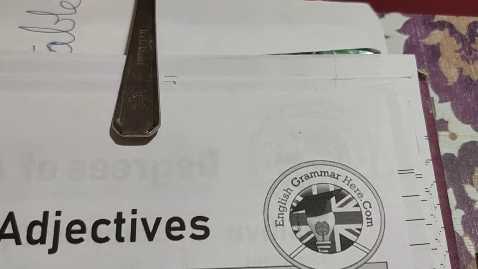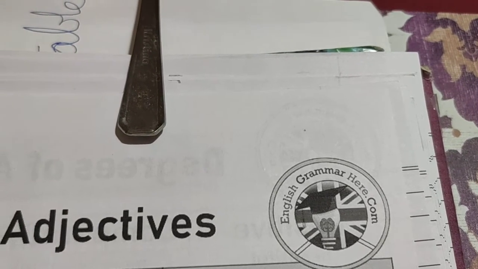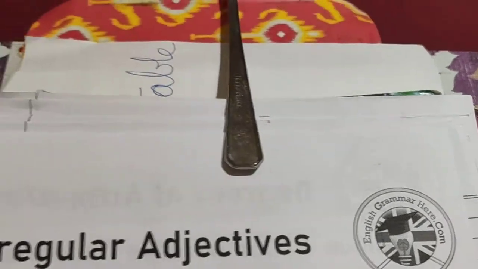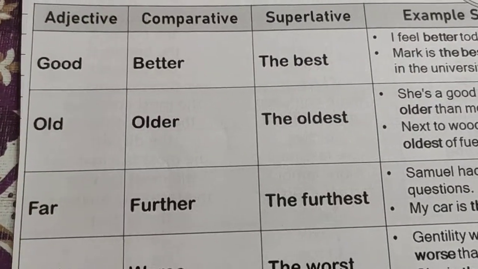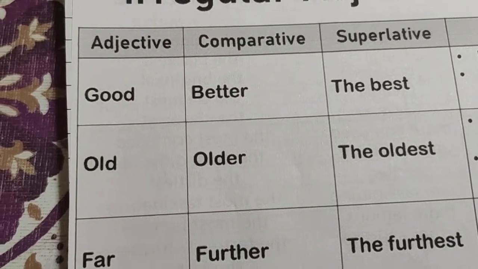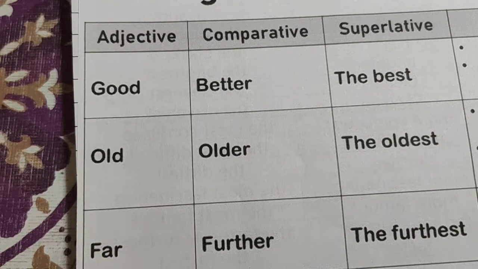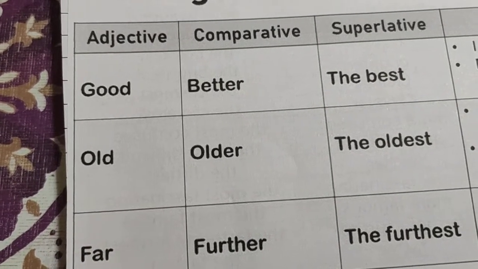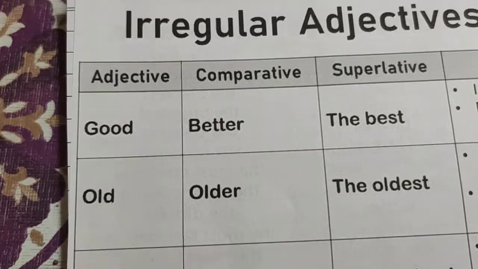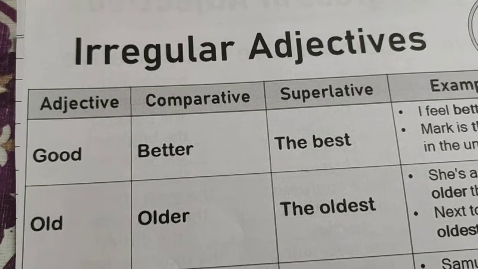The adjectives we have just talked about have a fixed pattern when they are going from positive to comparative and then to superlative. Now we are talking about a few more adjectives which do not follow any pattern. Like good is the positive degree. It becomes better when we are comparing between two, and the best when we are comparing among many. Such types of adjectives are known as irregular adjectives.